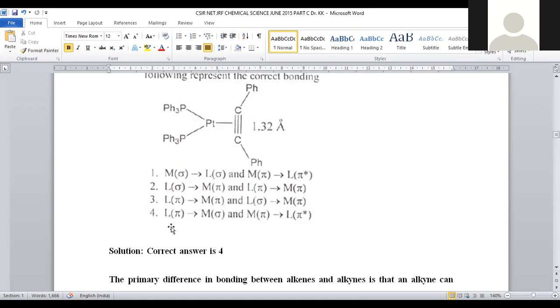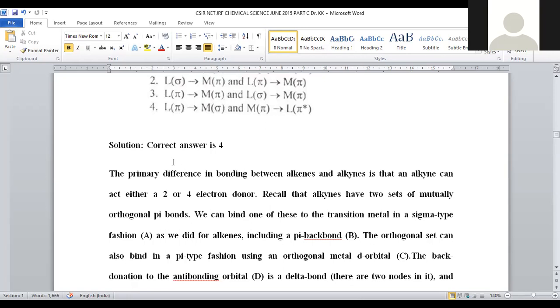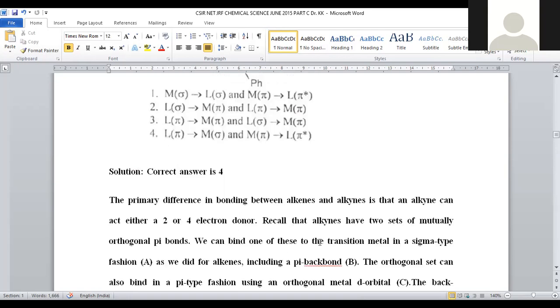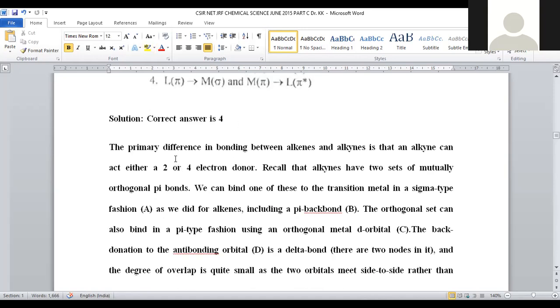And for the sigma bond, there is a possibility of ligand pi orbitals being donated into sigma orbitals of the central metal. Let us discuss in detail this kind of bonding between platinum and the acetylenic bond. Primarily, the difference in bonding between alkene and alkyne: an alkyne can donate either 2 or 4 electrons. So either only one bond will participate or 2 bonds will participate. In case of a triple bond, we have so many options. But in case of a double bond, there is only the possibility of a 2 electron donor. Here, 2 electron or 4 electron donation is possible.